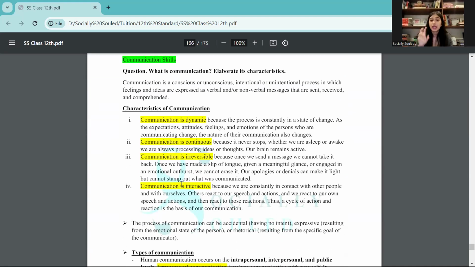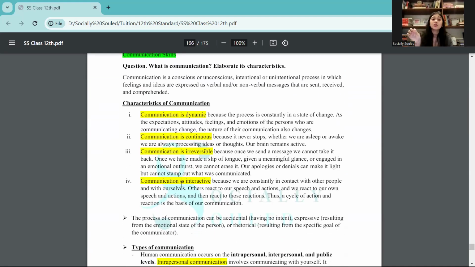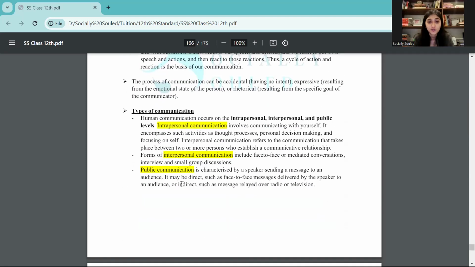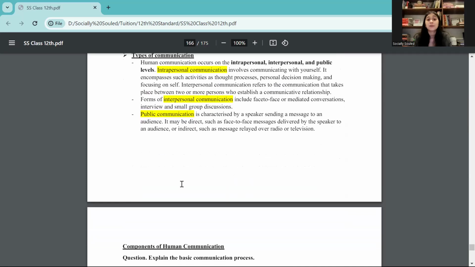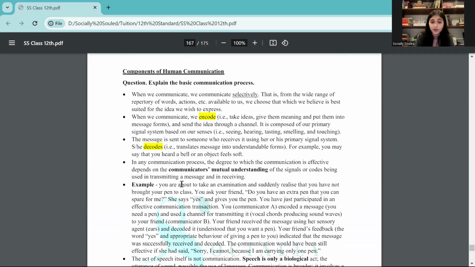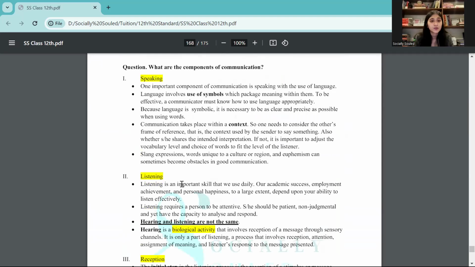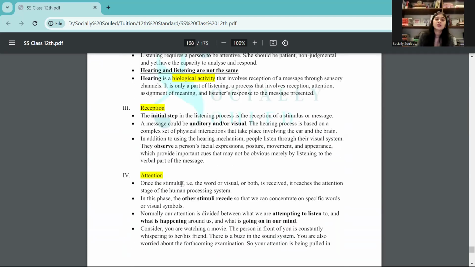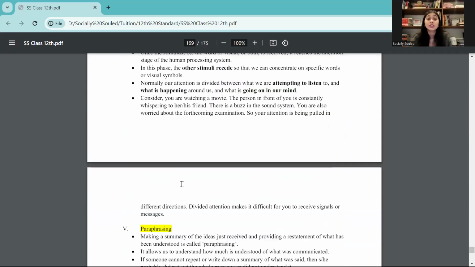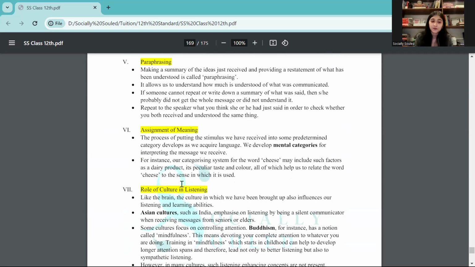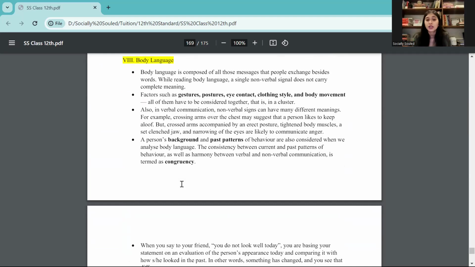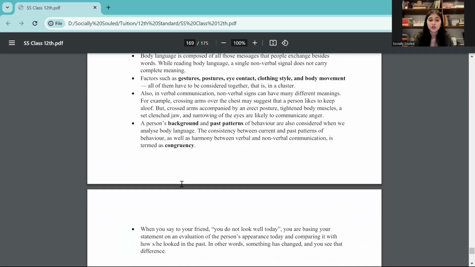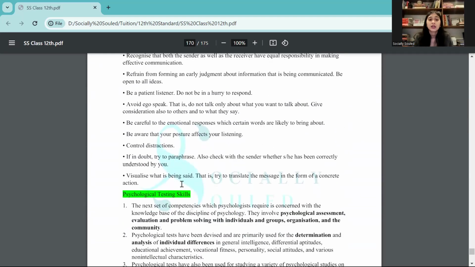Just remember, in characteristics of communication, you need to understand which are the four characteristics, because this again is a common question for your MCQs. Types of communication, that is interpersonal, intrapersonal, and public. This is also a very common question. Apart from that, how we actually communicate. What is the difference between hearing and listening? What is paraphrasing? What is the role of culture? What is body language? What are the ways you can actually check the body language? That can also come in your MCQ questions.